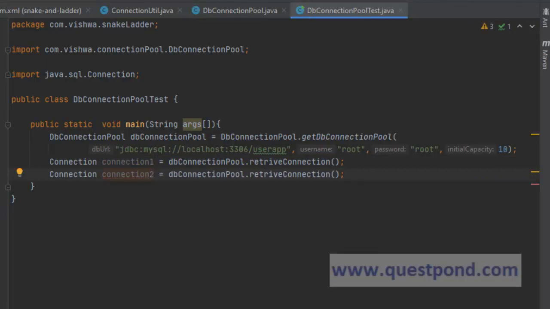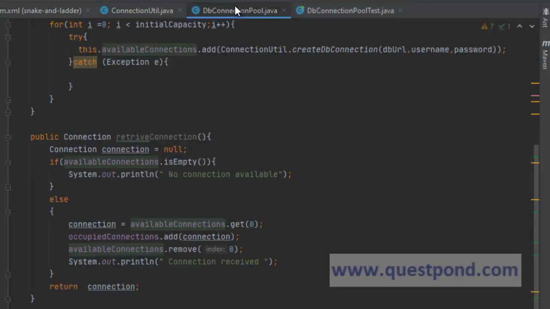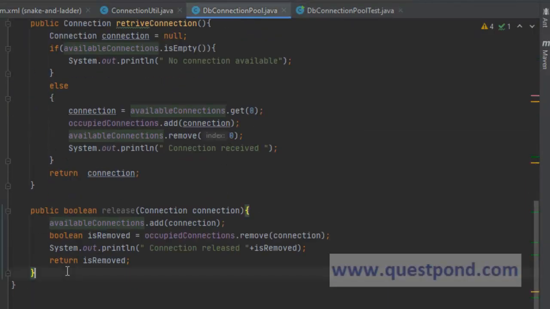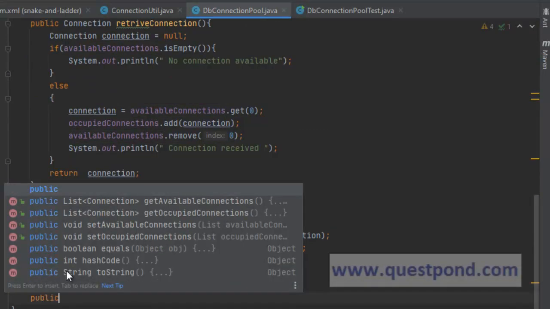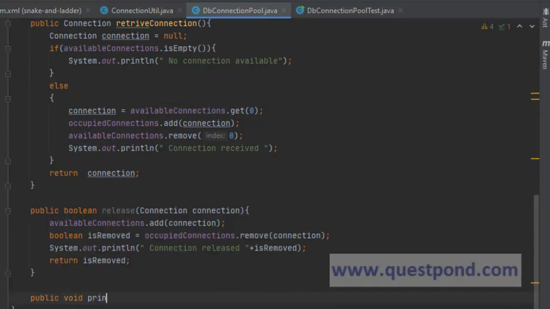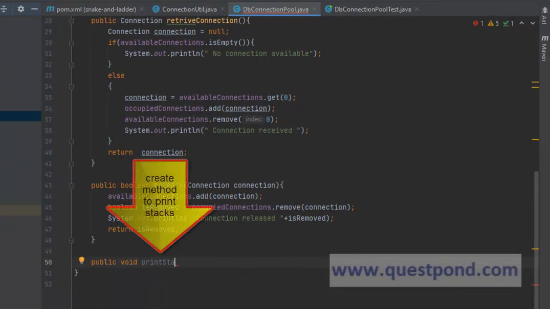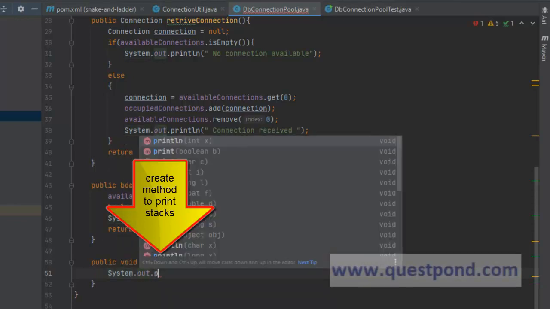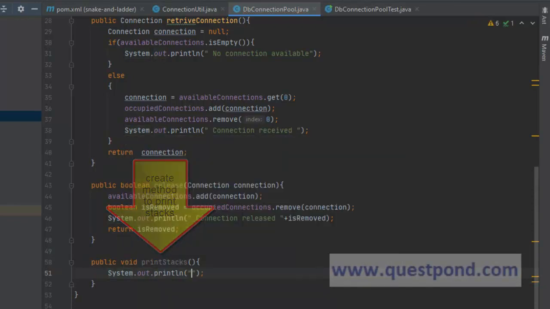Now it would have been more useful if within db pool we can print some statistics, correct? So I will create a method to print statistics. So public void print stats, correct? So we can say system.out.println. Now in real world, this will be logger statements.